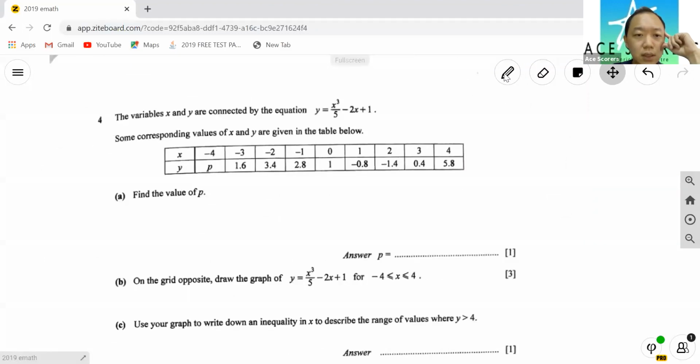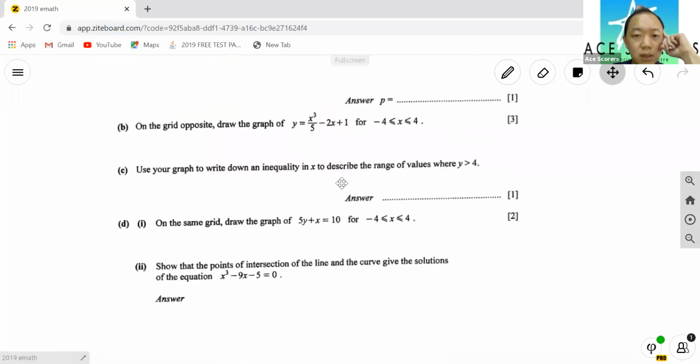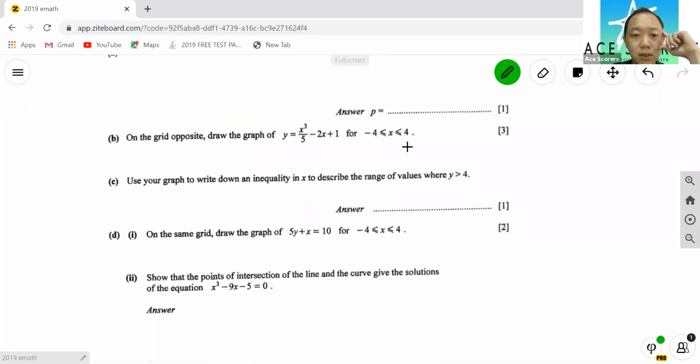So here, substitute the x value minus 4 into x, you get p. Draw the graph, use the graph. Here, what you do is you gotta make this equal to this, right? So how do we do that? Just take 5y equals to 10 minus x.